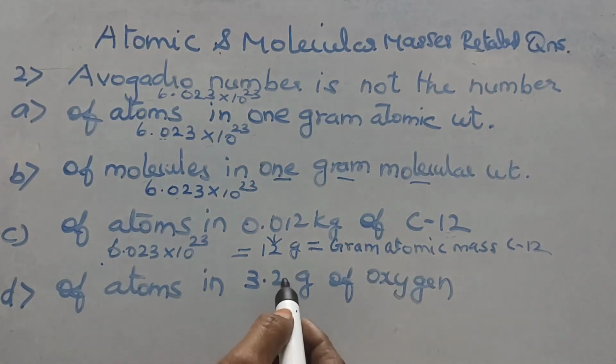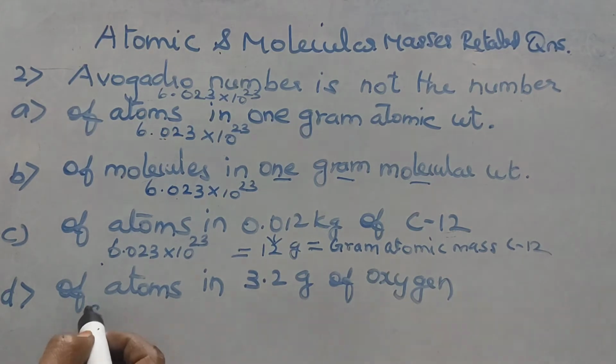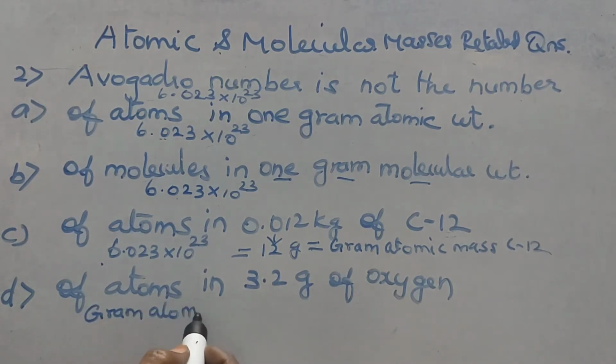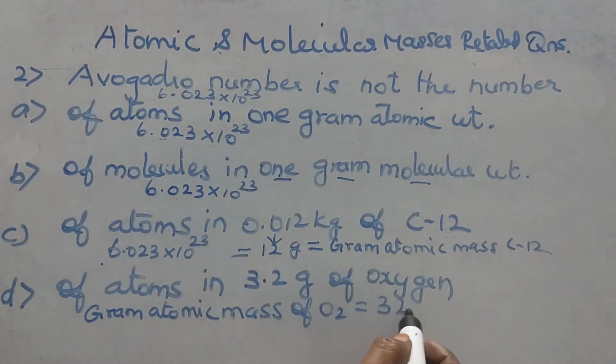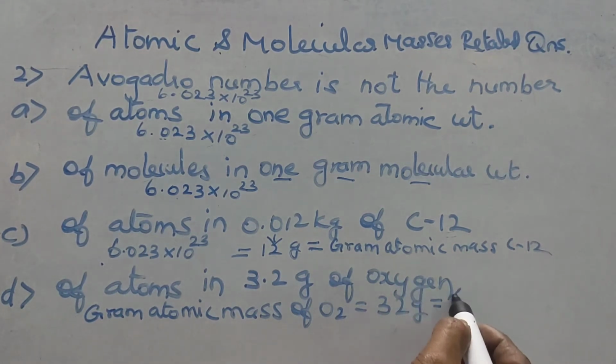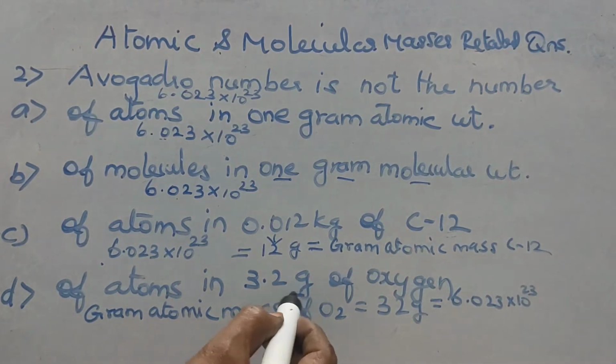Of atoms in 3.2 gram of oxygen. Gram atomic mass of oxygen is equal to 32 gram. 32 gram of oxygen contain 6.023 into 10 power 23 atoms, but not 3.2 gram.